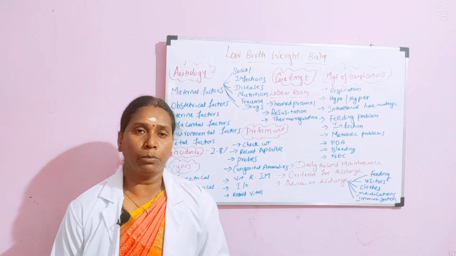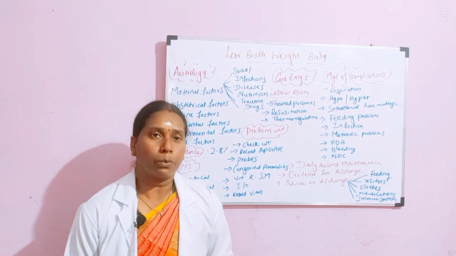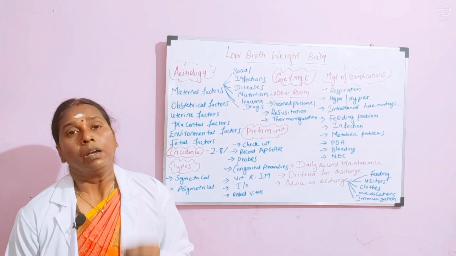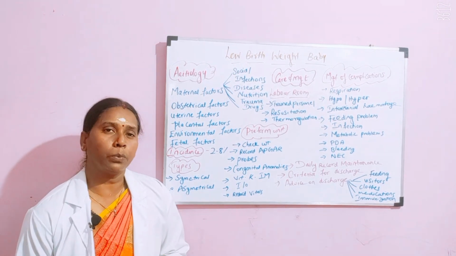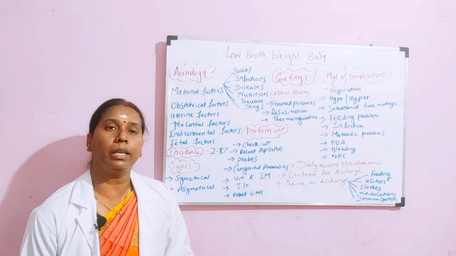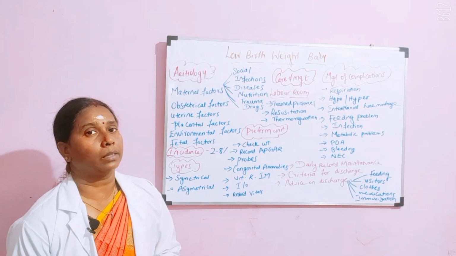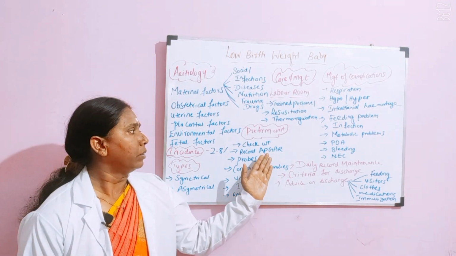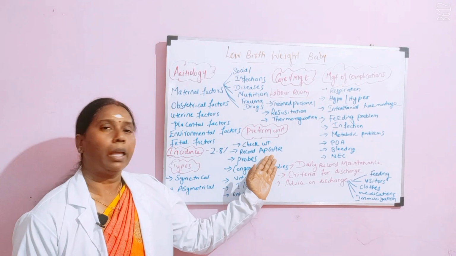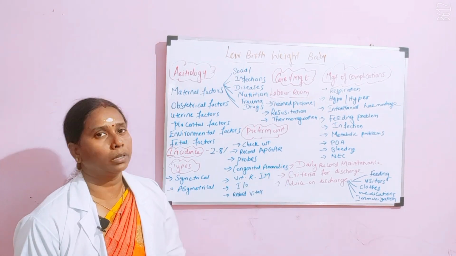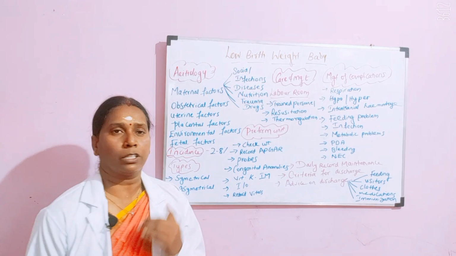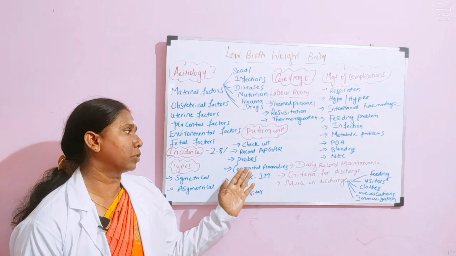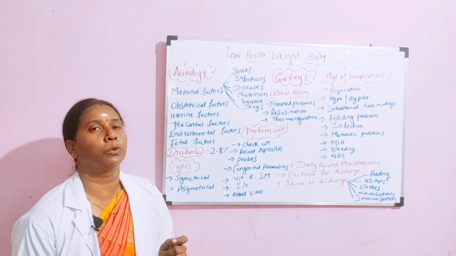So in the preterm unit your exact care begins, where you are going to assess the weight of the baby. So you are going to check the weight of the baby, whether it is a low birth weight baby or not, and then record the APGAR score. APGAR scoring is nothing but A for appearance, P for pulse, G for grimace, A for activity, and R for respiration. APGAR scoring has to be done at 5 minutes, 10 minutes and 30 minutes, and that will be recorded to show the improvement of the newborn.